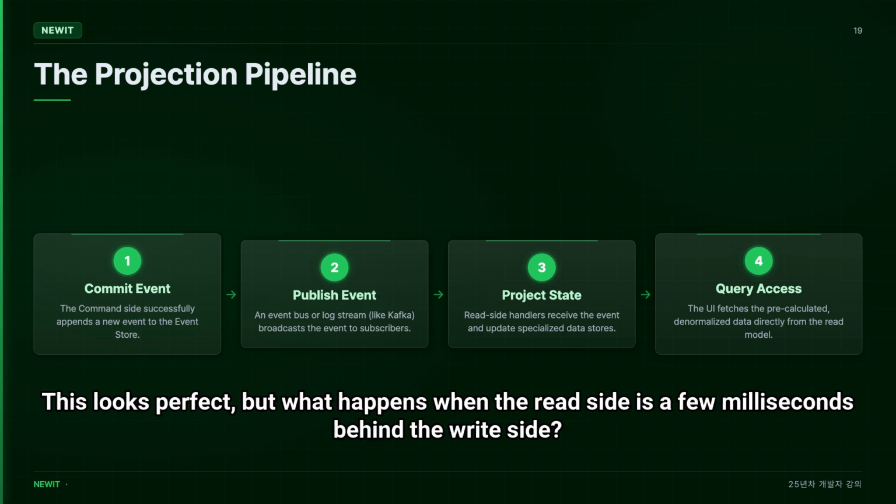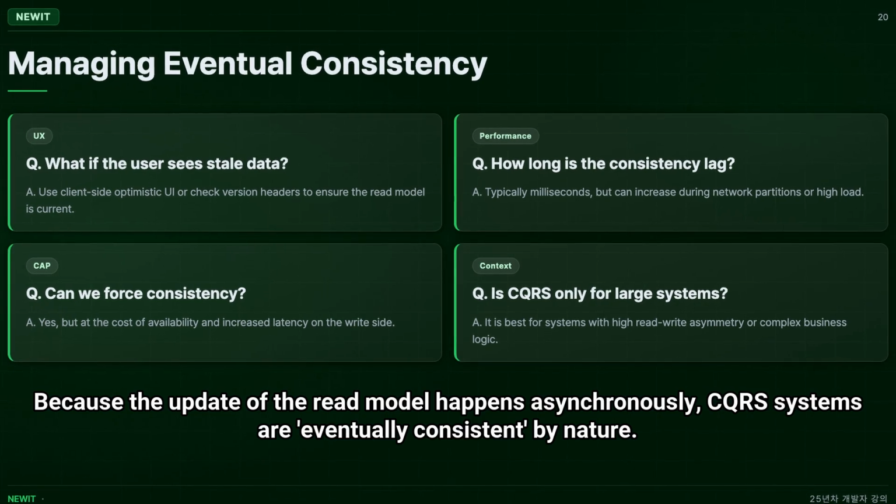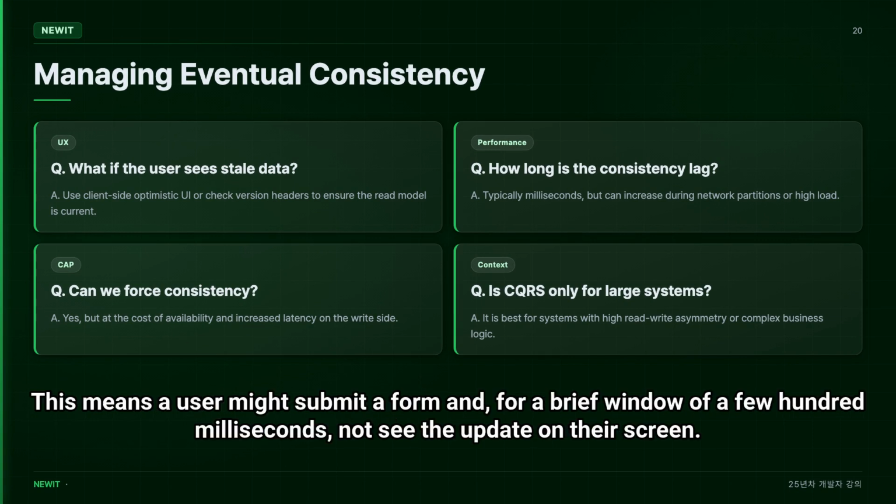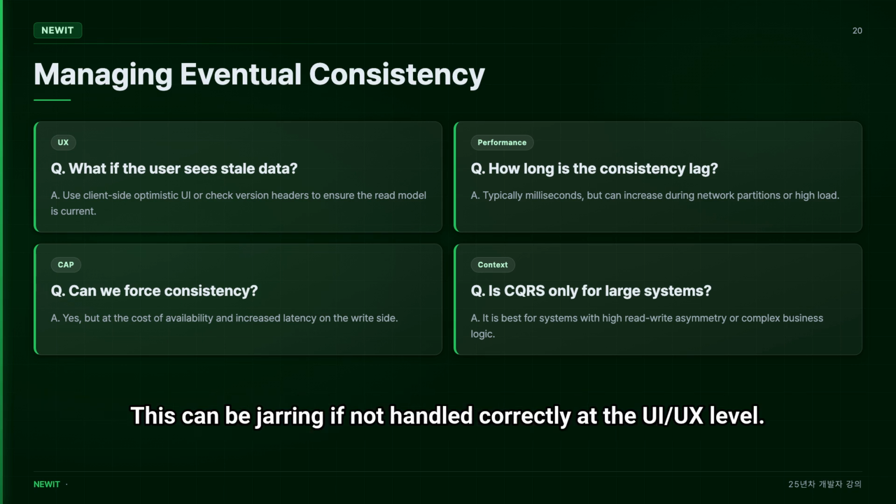This looks perfect, but what happens when the read side is a few milliseconds behind the write side? Because the update of the read model happens asynchronously, CQRS systems are eventually consistent by nature. This means a user might submit a form, and for a brief window of a few hundred milliseconds, not see the update on their screen. This can be jarring if not handled correctly at the UI/UX level.